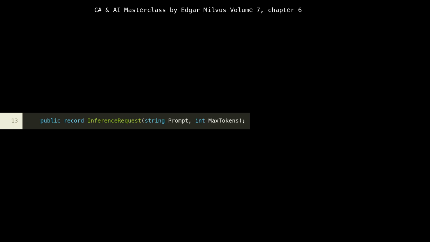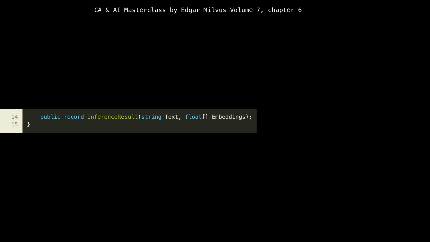At line 13, we define the InferenceRequest record. Records in C# are a concise way to declare immutable data structures, which are perfect for representing requests and responses in a stateless microservice architecture. An InferenceRequest encapsulates the input needed for an AI model, specifically a prompt, the text input for the AI, and max tokens, a common parameter controlling the length of the AI's response. Using immutable records like this contributes to thread safety and predictable behavior, as their state cannot be changed after creation. This is a best practice for data transfer objects, DTOs, in distributed systems, as it simplifies reasoning about data flow.